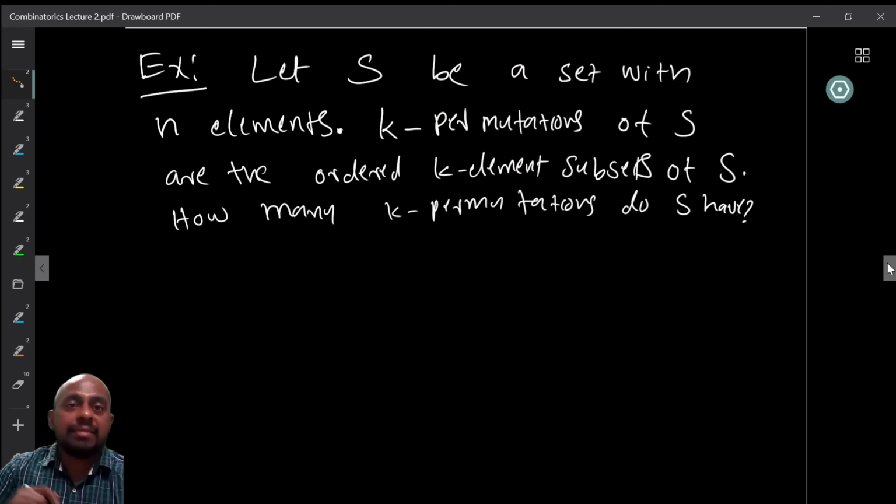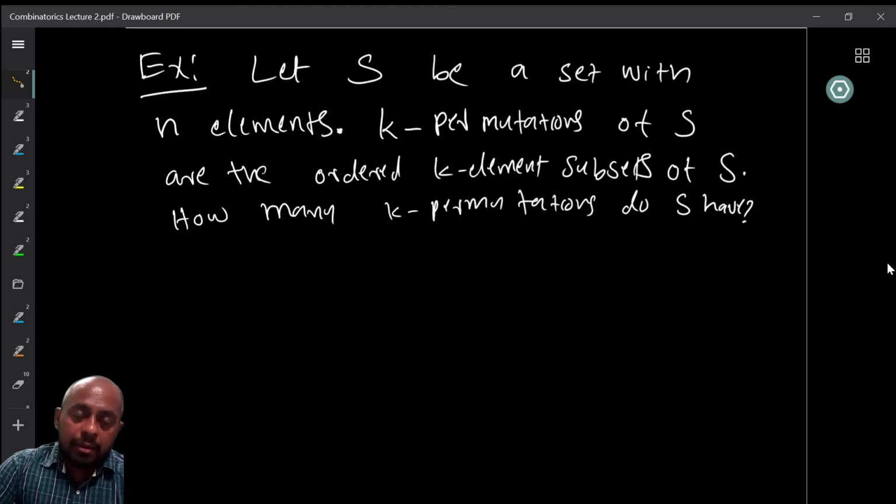Now another example. I'm looking at too many examples maybe, but these examples also show some parameters that come up very often, so that might also be useful. So let S be a set which has n elements.